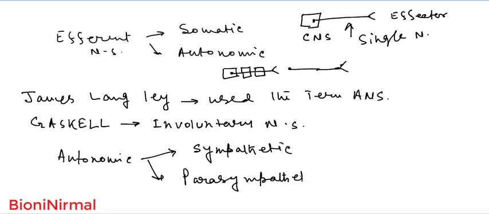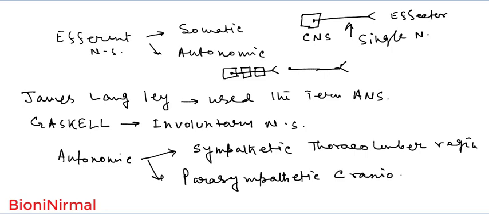Okay, and since the autonomic nervous system consists of efferent or motor neurons, the outflow, or the neurons which come out from the central nervous system, in the case of the sympathetic nervous system is from the thoracolumbar region of the central nervous system. And in the parasympathetic nervous system, the outflow of the motor neuron is from the craniosacral region of the central nervous system.